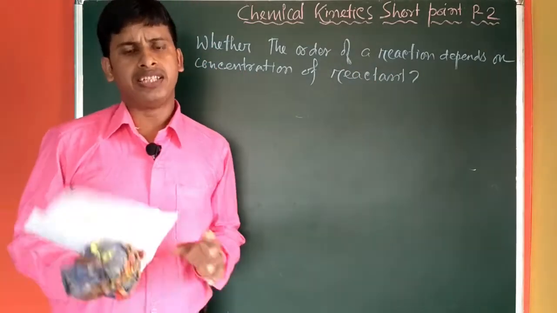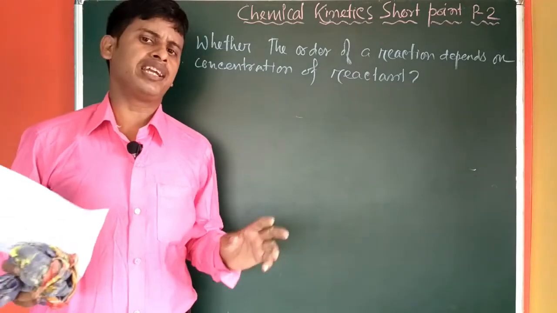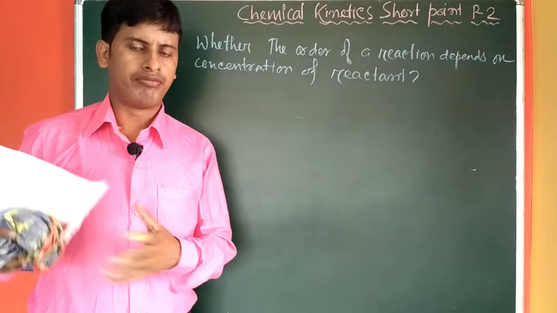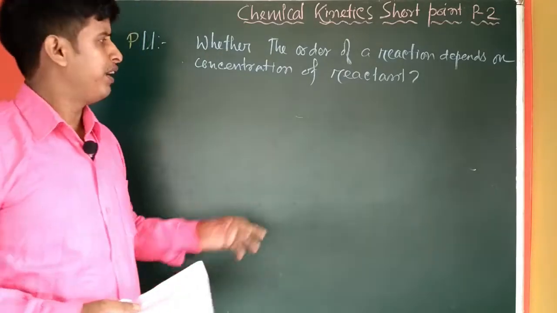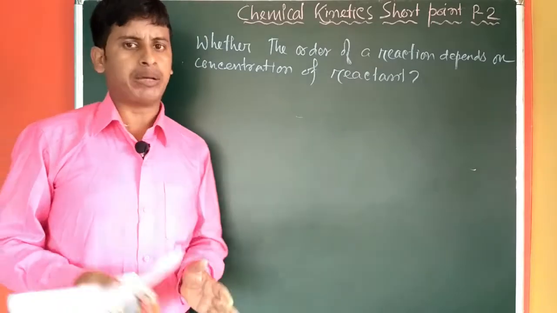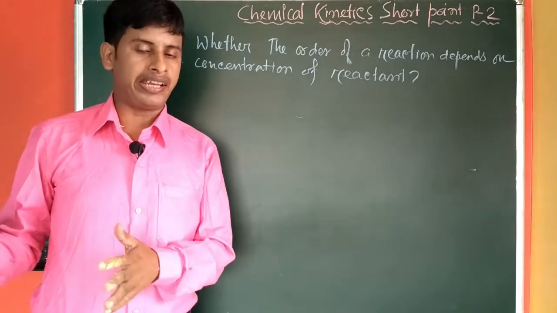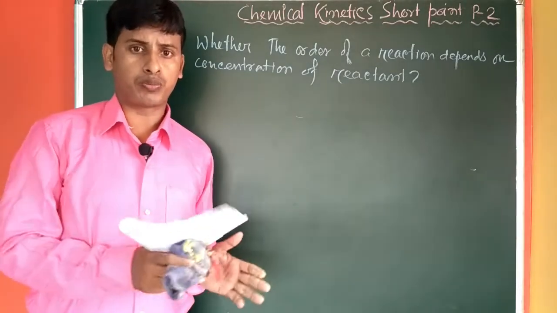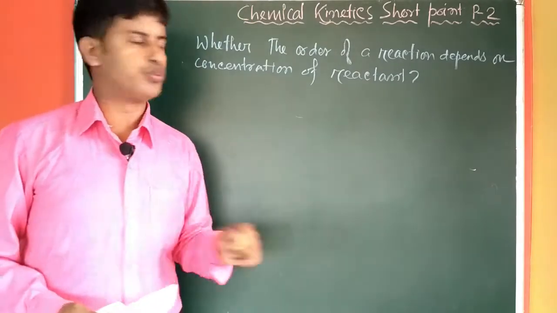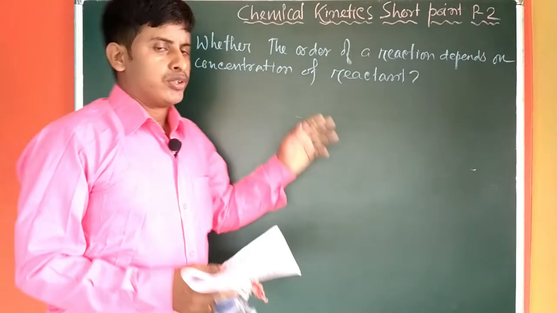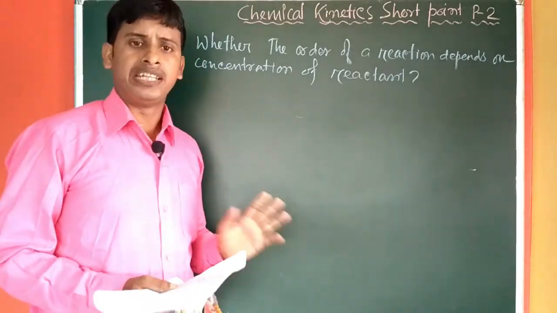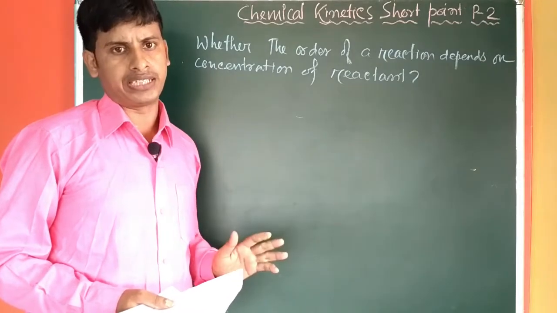As we previously discussed, order is an experimental fact. It cannot be manipulated easily. So it depends on the mechanism that the reaction involves during the conversion from reactant to product. Generally it is observed that the order of a reaction is independent of the reactant concentration.